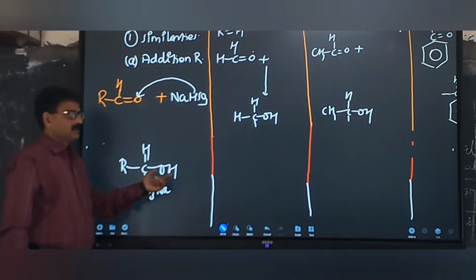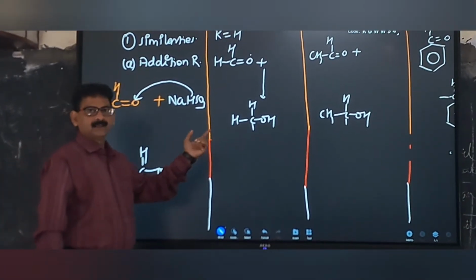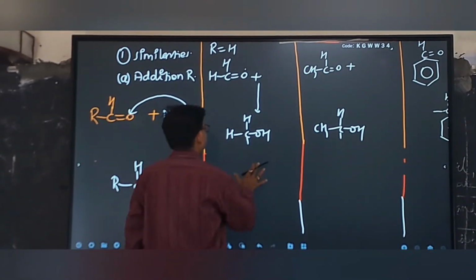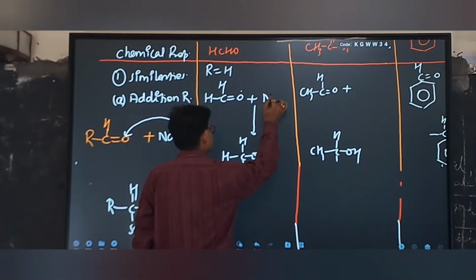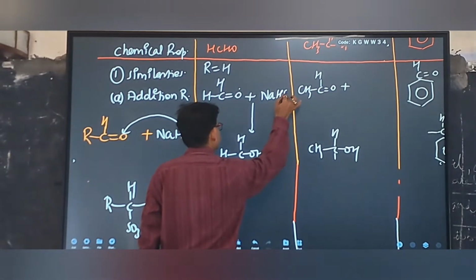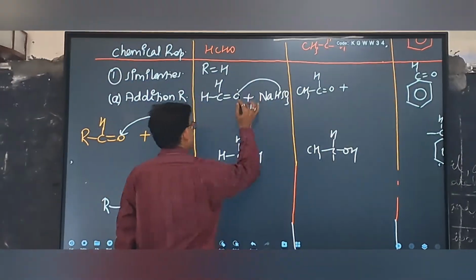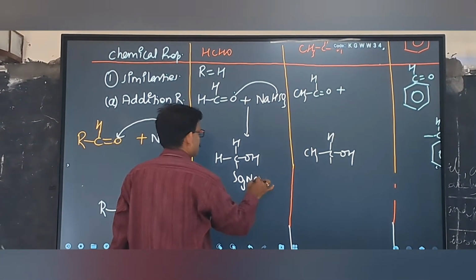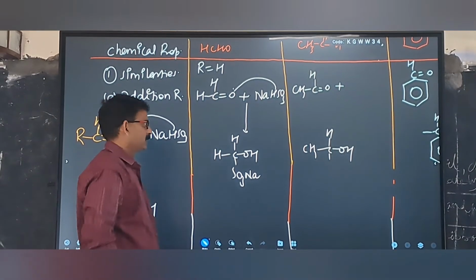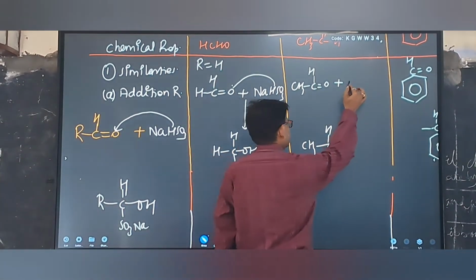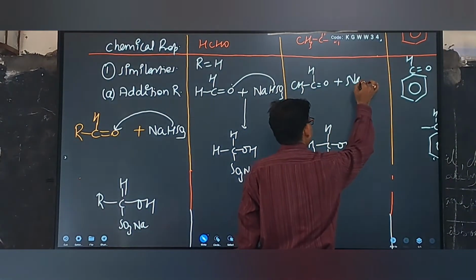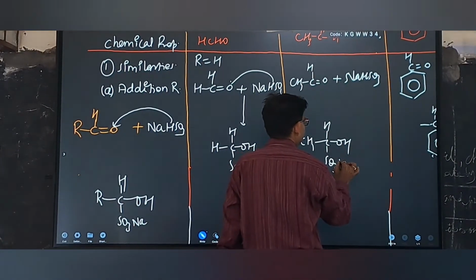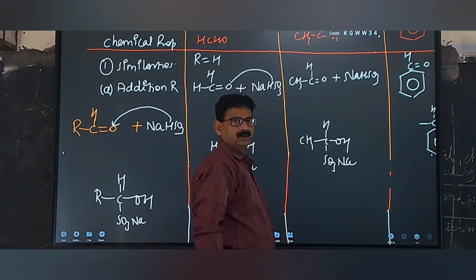When formaldehyde reacts, it will form formaldehyde sodium bisulfite compound, right? And the mechanism will be almost the same. Almost means 100% same. Now H will combine with O and this will be formaldehyde sodium bisulfite compound. When acetaldehyde reacts with NaHSO3, it will give acetaldehyde sodium bisulfite compound.